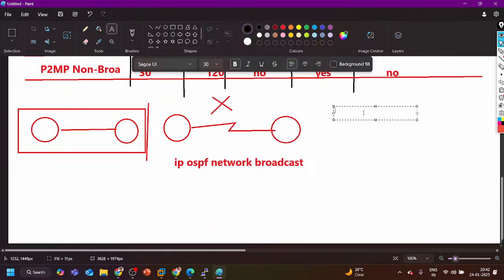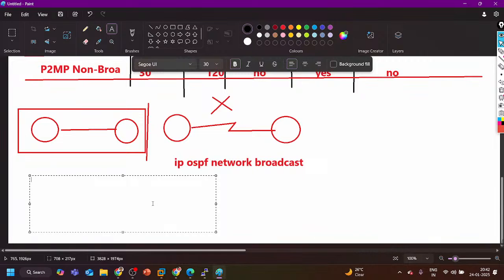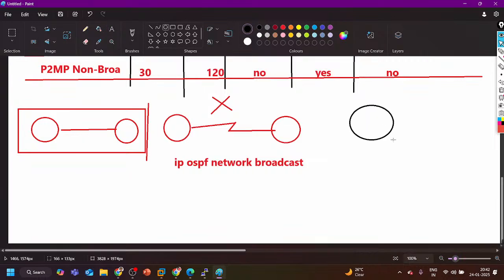Sir, just for my knowledge, nowadays fiber optic is also available. Is there any specific network type for fiber optic? If you need to connect fiber optics on this router, how are you going to connect? Using SFP, right?